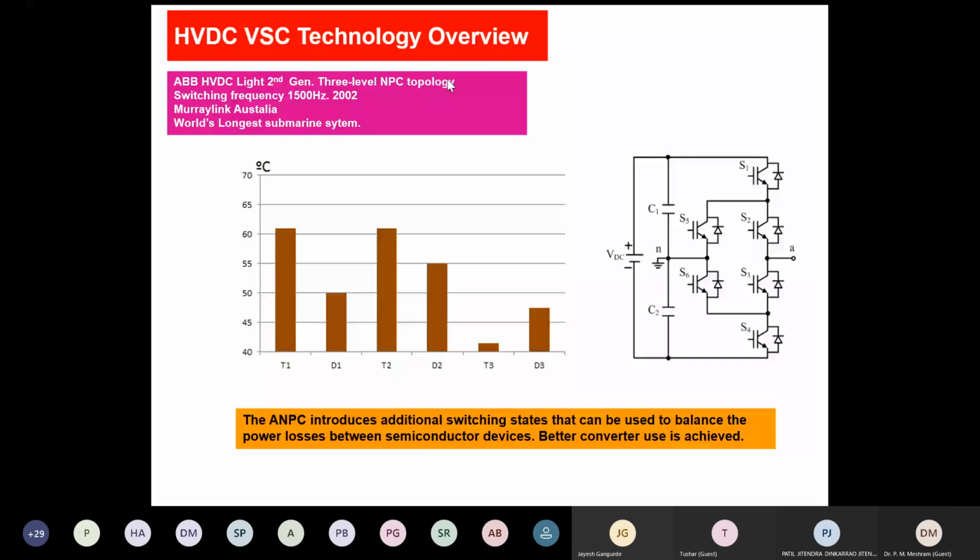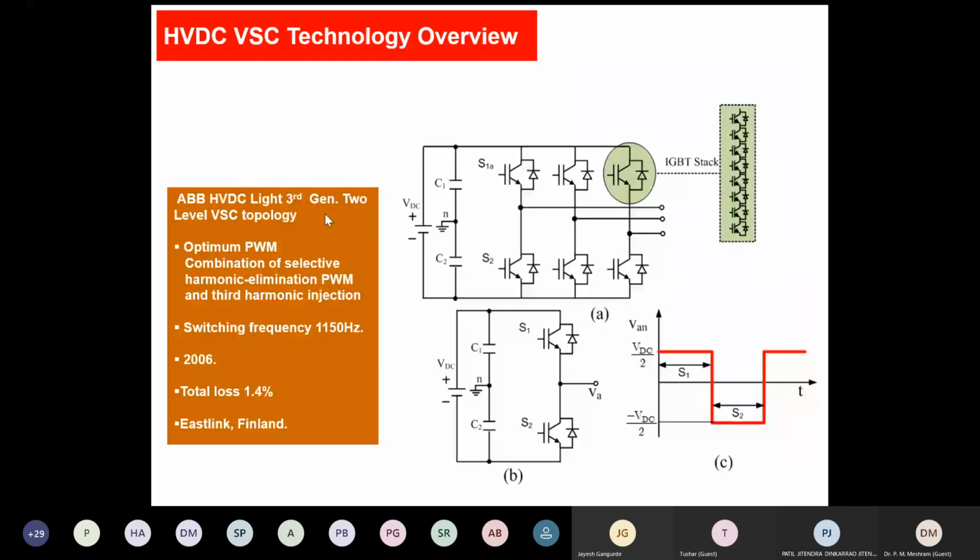And now third generation. What they did in third generation, they came back to 2-level. But what they did was a combination of selective harmonic elimination PWM and third harmonic injection. For switching frequency, they reduced to 1150. That is why total loss 1.4. And this is fourth generation what we are talking.